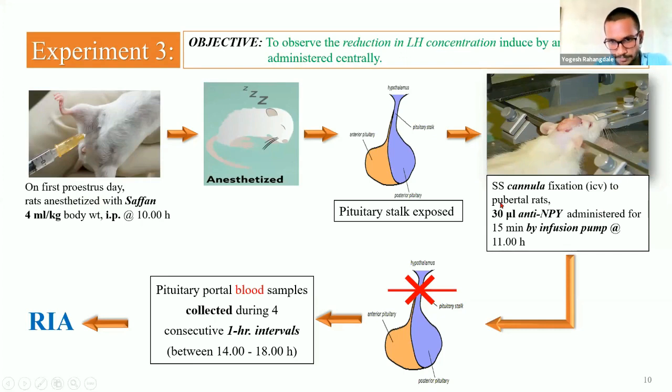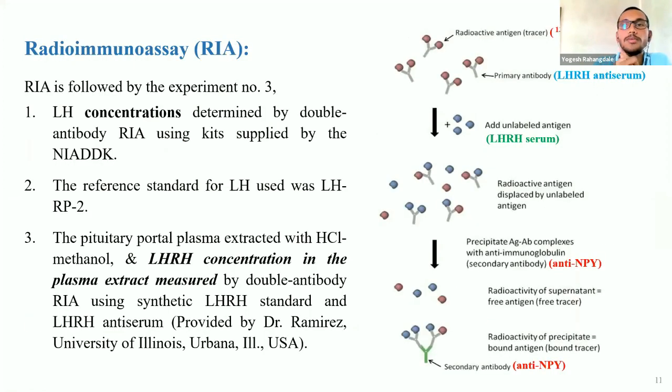Then after this, the pituitary stalk will be cut, and pituitary portal blood samples will be collected during 4 consecutive 1 hour intervals between 14 to 18 hours, and the result will be obtained with the help of radioimmunoassay. So radioimmunoassay will be followed in experiment number 3, in which LH concentration is determined by double antibody radioimmunoassay using kits supplied by the National Institute of Diabetes and Digestive and Kidney Diseases.